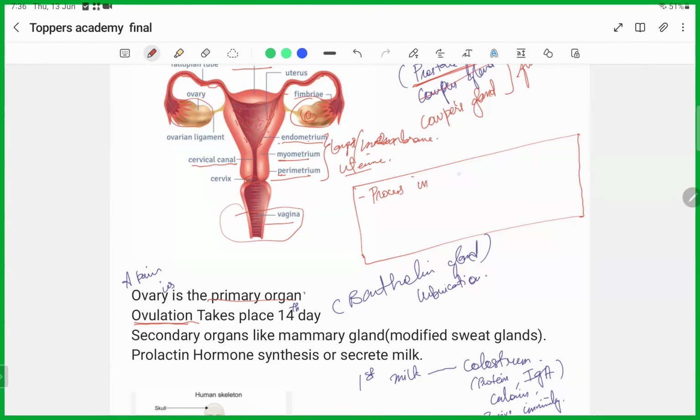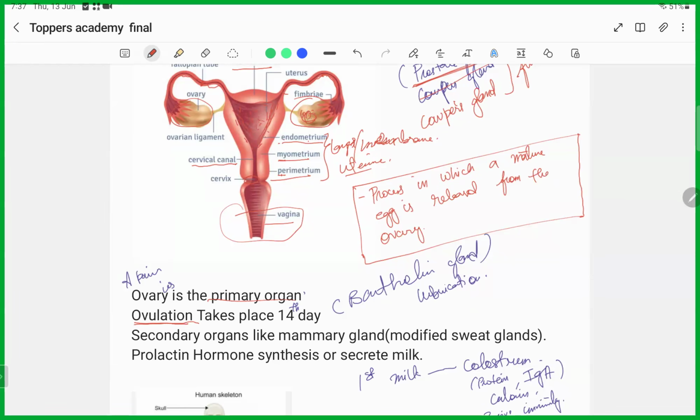process in which a mature egg is released from the ovary. Here in the ovary, the development of the egg takes place.